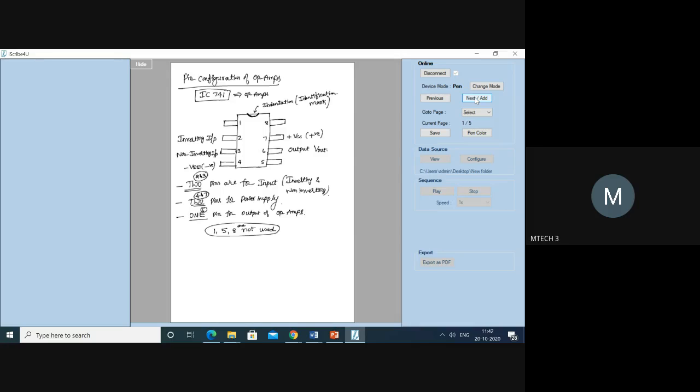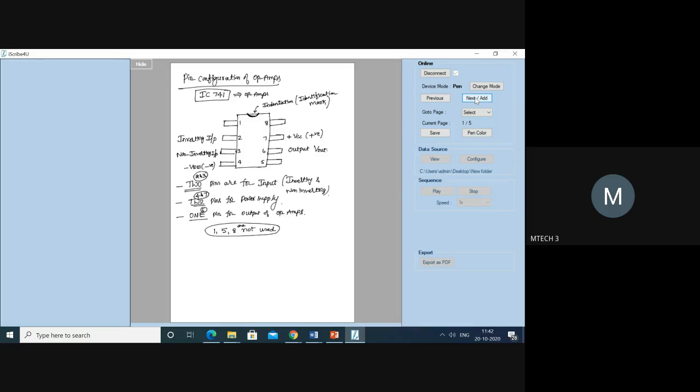Right, now understand carefully. The operational amplifier is a single op amp 8-pin IC chip, an integrated circuit chip. So basically we have 5 different terminals: 2 input terminals, 2 power terminals, and 1 output terminal. Now we have the indentation, and to the left of the indentation, your numbering is going to start.